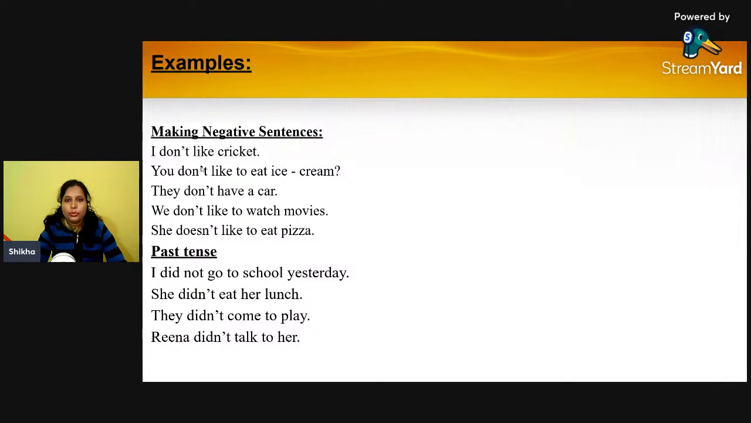So how can we use these verbs to do in our sentences for making negative sentences? Yes, I don't like cricket. If we break this don't, we can write it as I do not like cricket. So what I said, is do a plural form or singular form? It is plural form, and as I told you earlier, with I we always use the plural form of the verb. So here we have written I do not like cricket. Here I have written the short form, that is I don't like cricket.